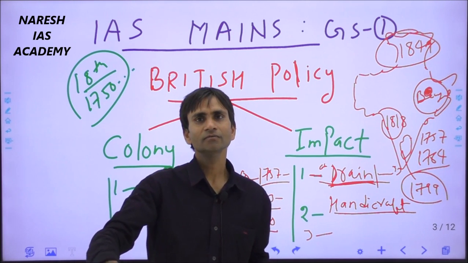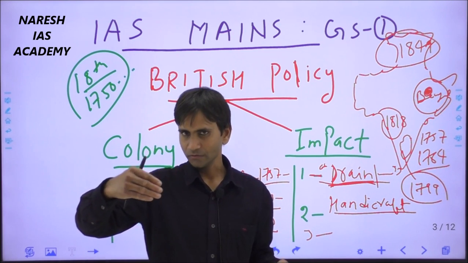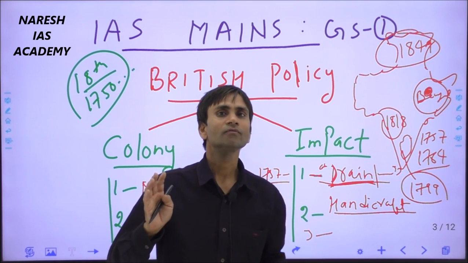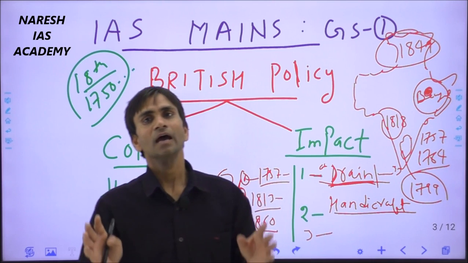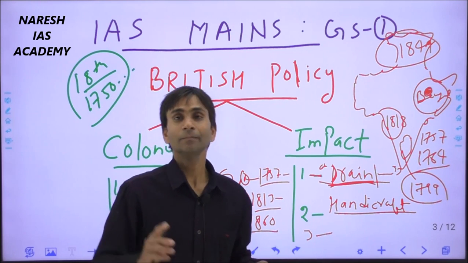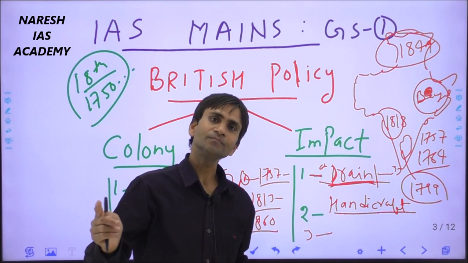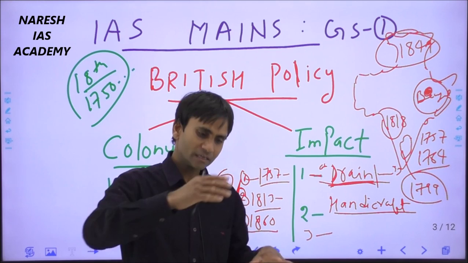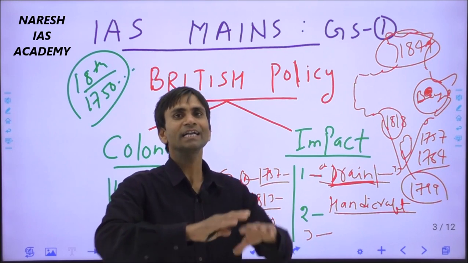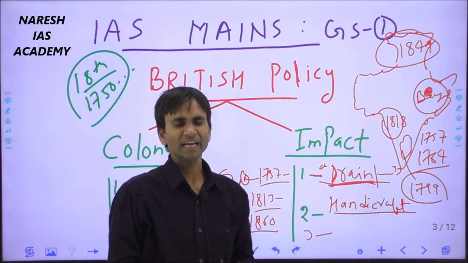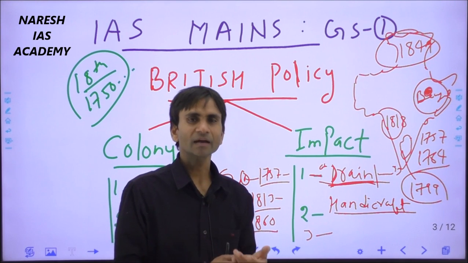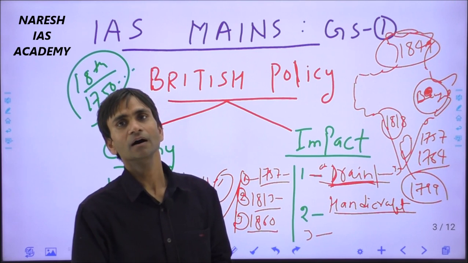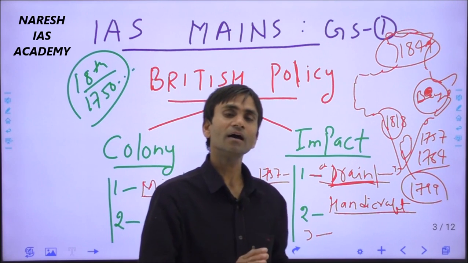poverty. Finally, he underwent starvation, and for the payment of the British annual lagan, he had to borrow money from moneylenders, and it kept him in indebtedness. So the poverty and indebtedness of Indian farmers was the major impact on the agriculture sector.